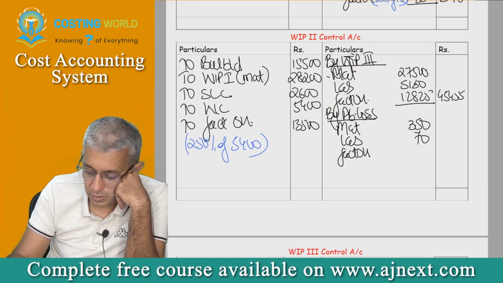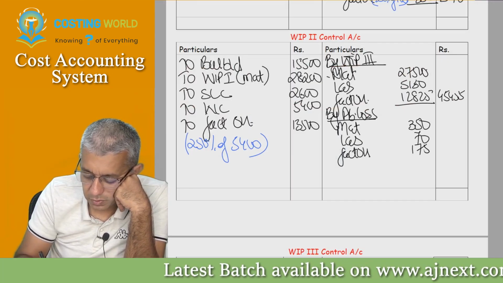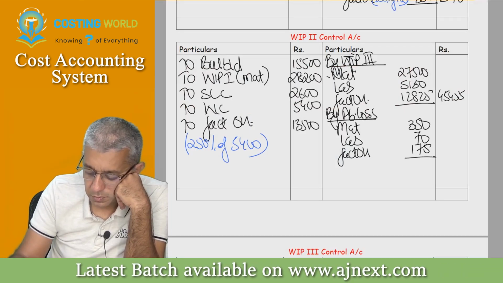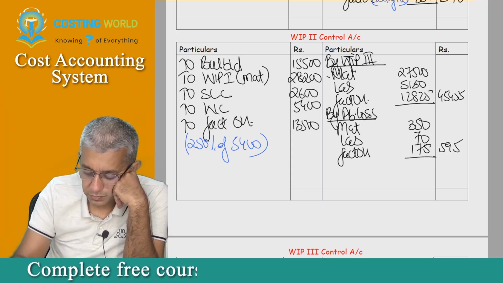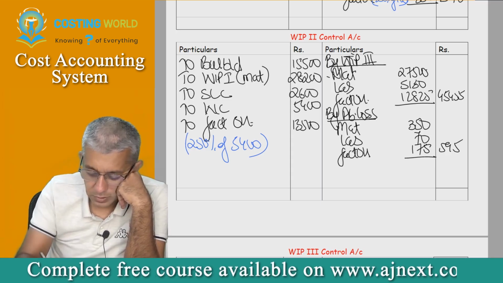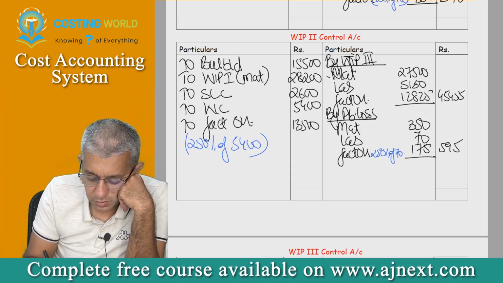Factory overheads obviously 250, 175, no? 595. Please write down over here 250% of 70.